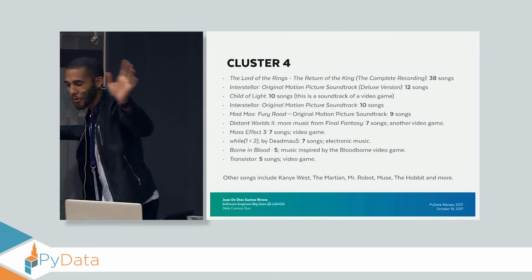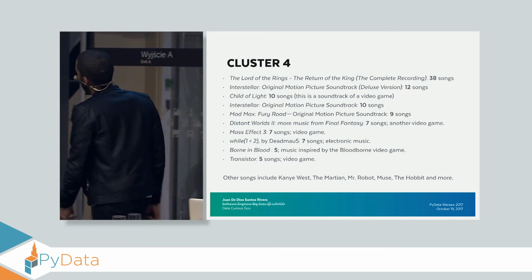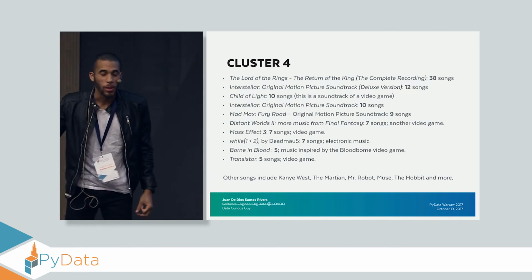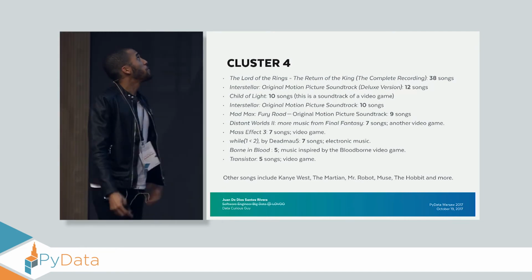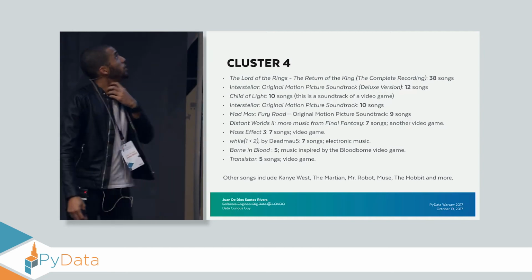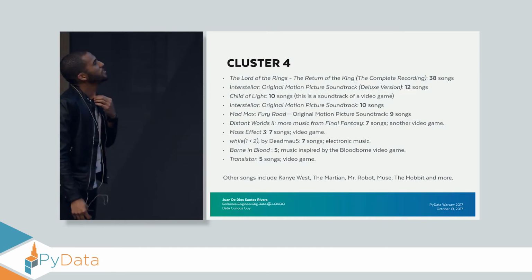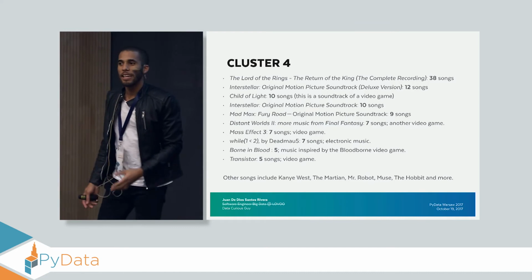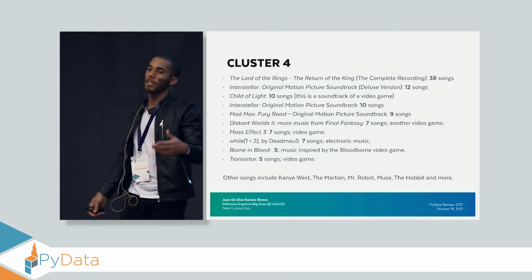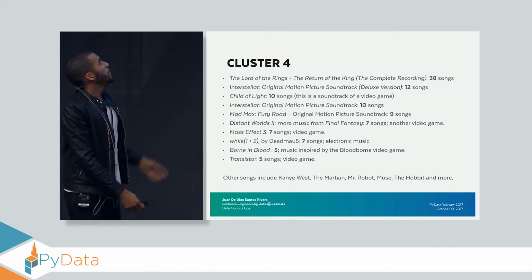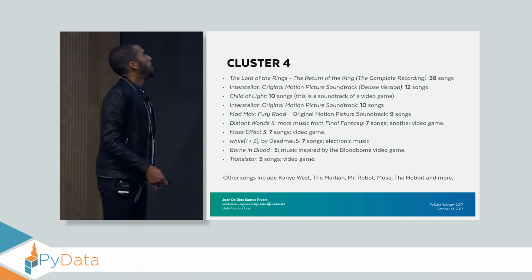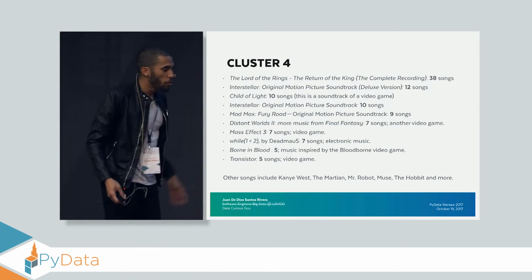First we have 38 songs, Jesus, 38 of The Lord of the Rings: The Return of the King, the complete recording, of course, the complete album. Followed by this, I have Interstellar, the deluxe edition, 12 songs. Then I have 10 songs from a video game called Shadow of Light. I never played the game, but the music is quite cool. And then we have Interstellar again, but the non-deluxe edition, meaning that I have some duplicates here, because the deluxe one has some songs that I don't have in the normal one. And the rest is Mad Max, Final Fantasy, Mass Effect, Deadmau5, video games, and more video games.